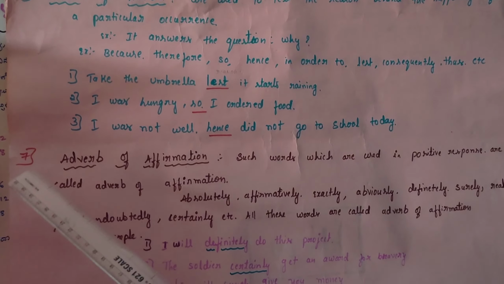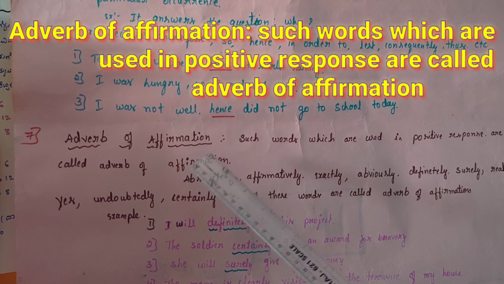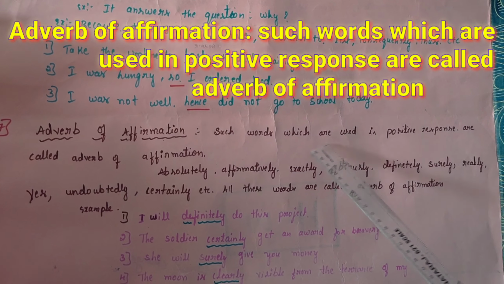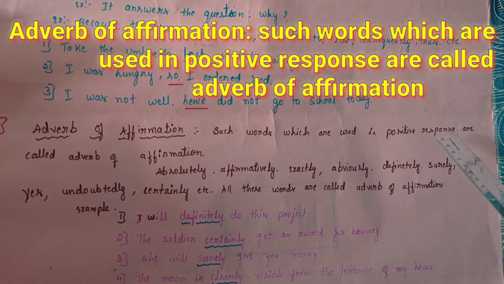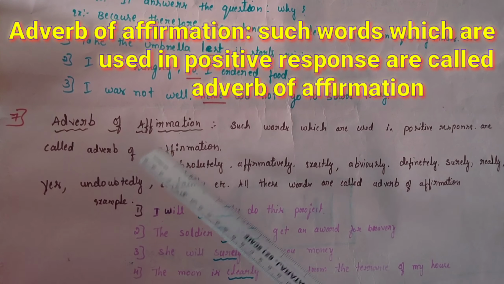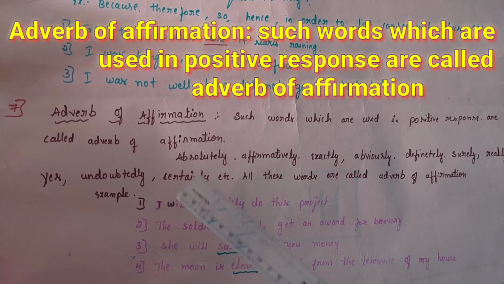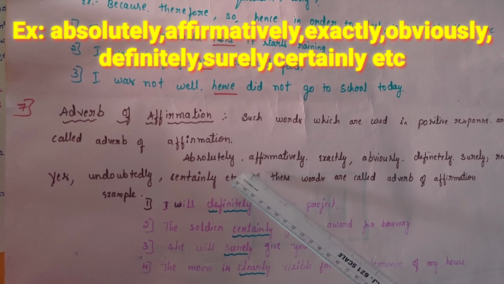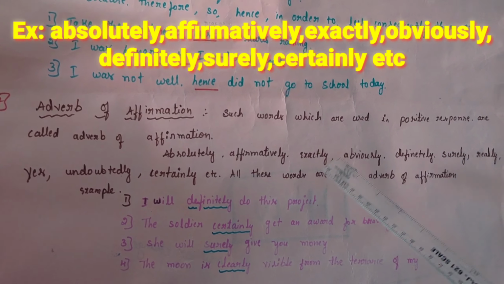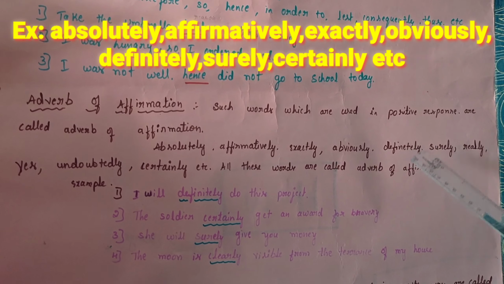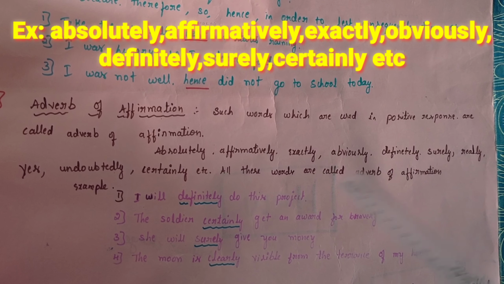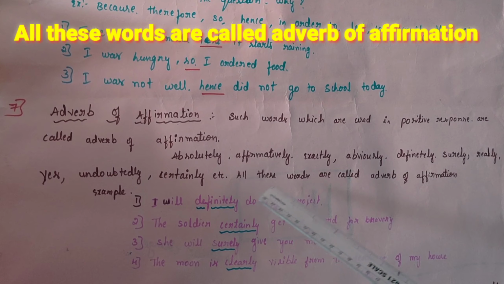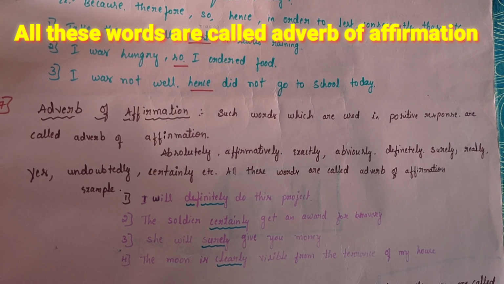The seventh one is adverb of affirmation. Such words which are used in a positive response are called adverbs of affirmation. For example: absolutely, affirmatively, exactly, obviously, definitely, surely, yes, undoubtedly, certainly, etc. All these words are called adverbs of affirmation.